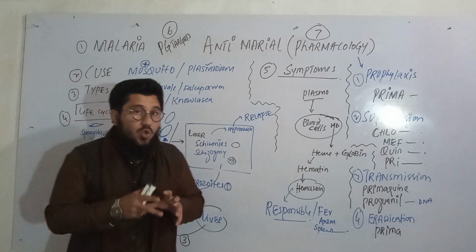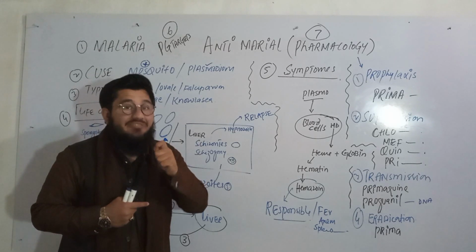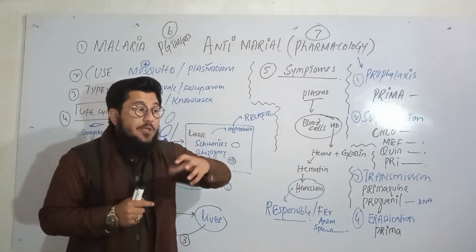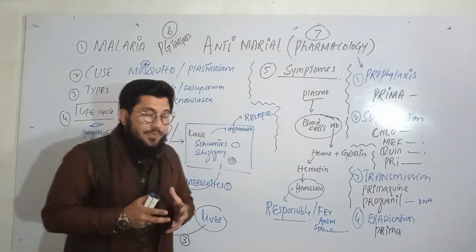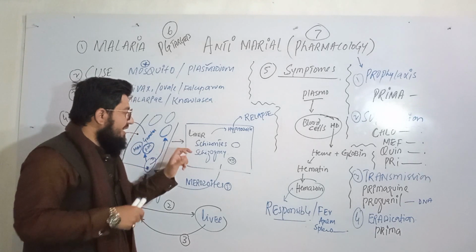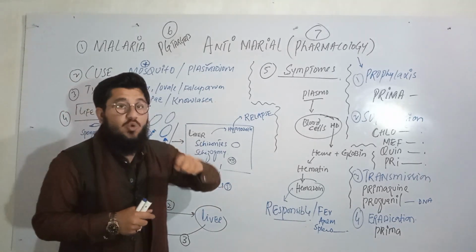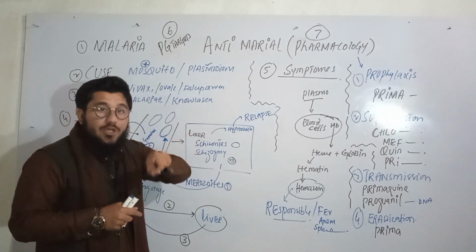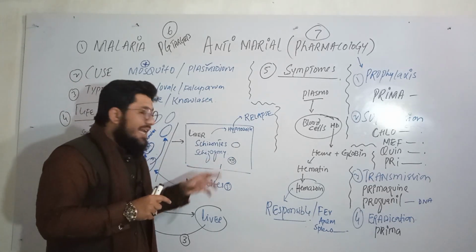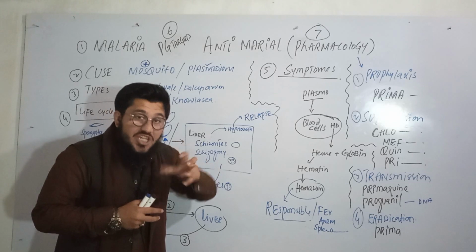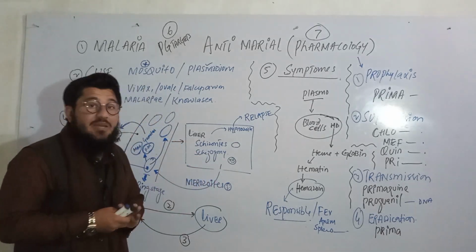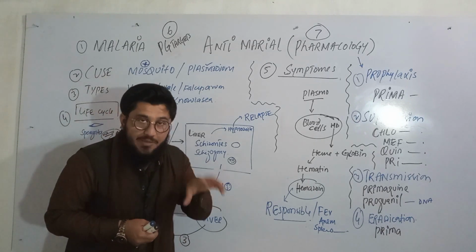Now these schizonts will undergo the process of division. Here, there will be nuclear synthesis. Multiple nuclei will be synthesized. This process of multiple nucleus formation is named schizogony. Schizonts will undergo the process of multiple nucleus division, that is named schizogony. During this state, multiple nuclei are produced, and those are actually named merozoites.